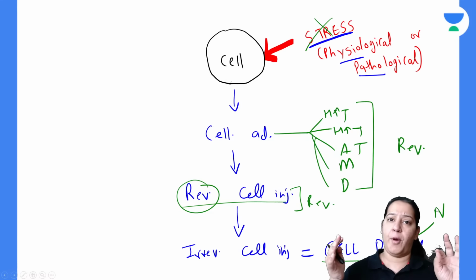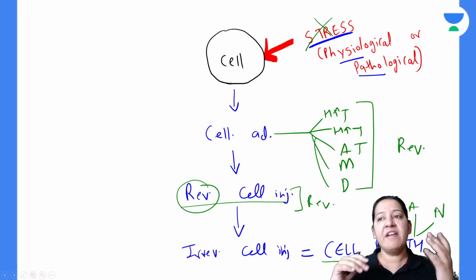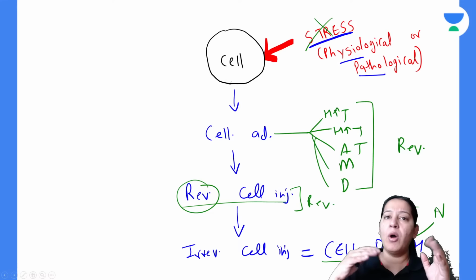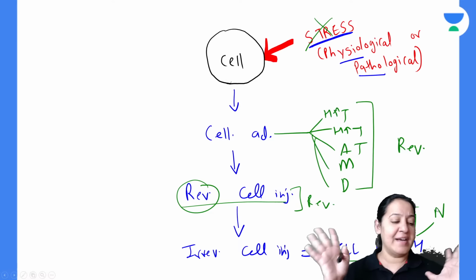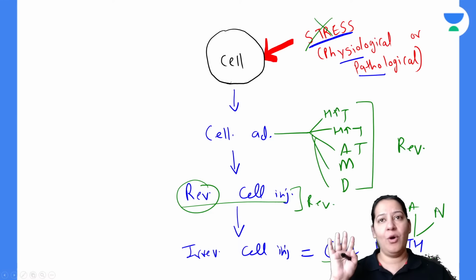Which cell will die by apoptosis? Which cell will die by necrosis? And when will the cell die? So these answers will all be given in today's lecture. That is an overview. I hope you all got it. Should I proceed?